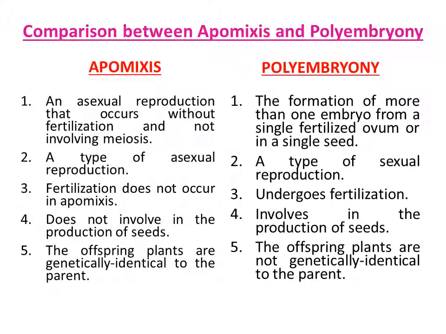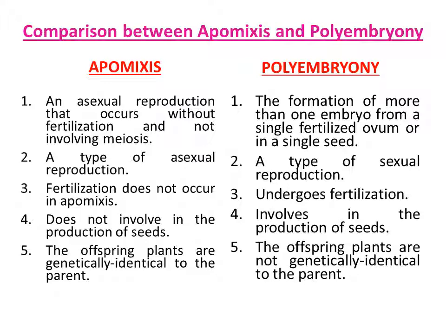Comparison of difference between apomixis and polyembryony. Apomixis is asexual reproduction that occurs without fertilization and does not involve meiosis, while polyembryony is the formation of more than one embryo from a single fertilized ovum or in a single seed. Apomixis occurs with the help of asexual reproduction, while polyembryony occurs with the help of sexual reproduction. In apomixis, as asexual reproduction is there, no fertilization takes place. In polyembryony, it undergoes fertilization.